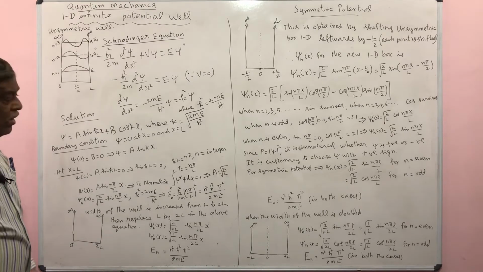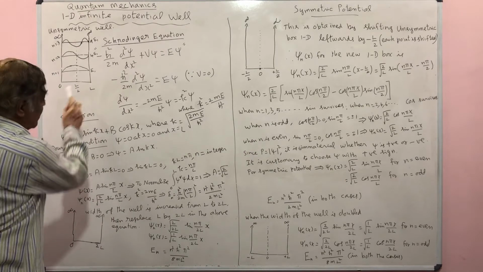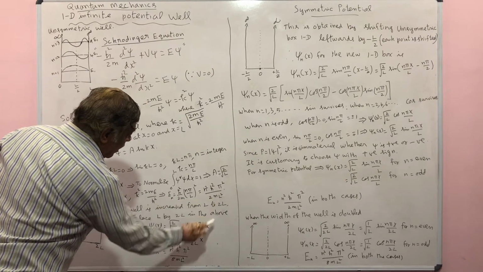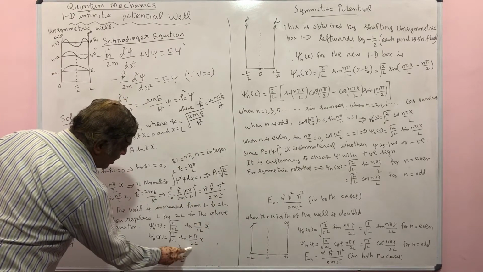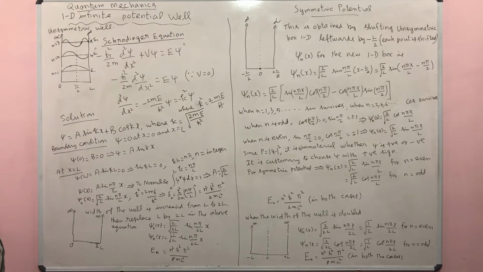What is the energy eigenvalue? Similarly, you take the result of the previous problem when the width of the well is L, you replace L by 2L, and you will get the result. So if you replace L by 2L, E n is equal to n square h cross square pi square by 8m L square.